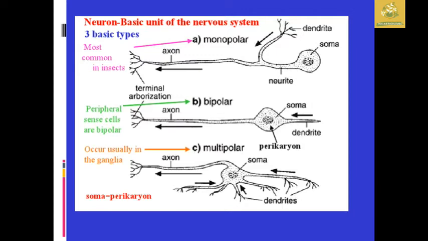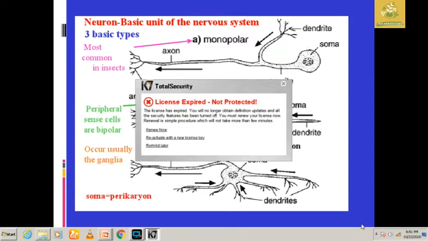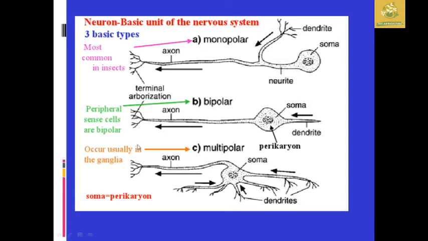After that, we are going to see the basic units of the nervous system, which are monopolar, bipolar, and multipolar. The monopolar type is the most common in insects, and has a single arborization point. Bipolar neurons occur as peripheral cells, and multipolar neurons usually occur in the ganglia regions of the insects.